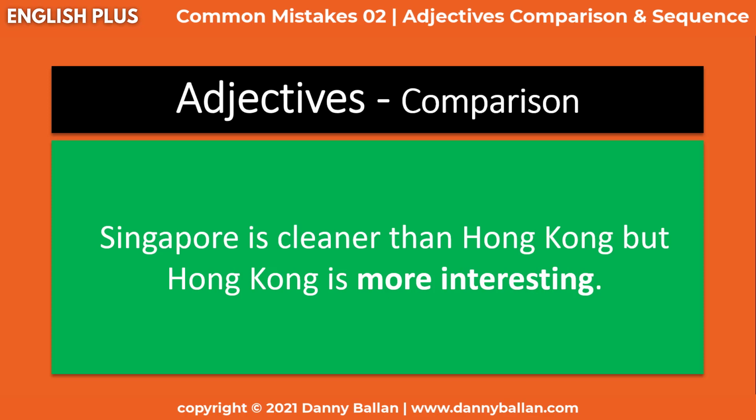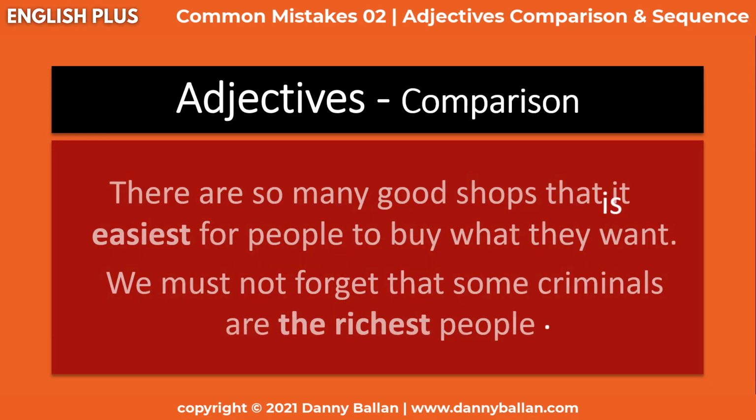We're still comparing two things, two cities to each other. And now let's move on to the last common mistake I will talk about when it comes to comparison. Let's think about these two sentences together. There are so many good shops that it is easiest for people to buy what they want. And the second sentence, we must not forget that some criminals are the richest people.